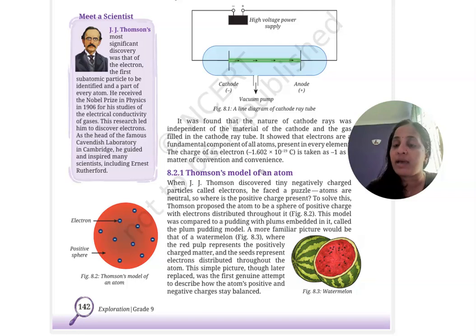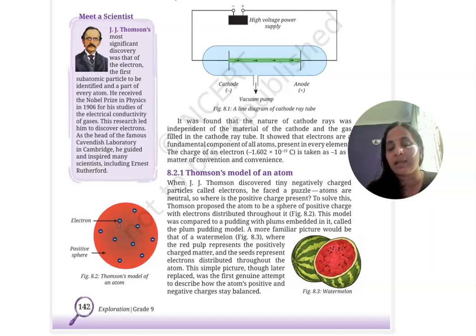But the atom as a whole is neutral, so something must be there to neutralize the charge. Based on his theory, he proposed the atom like a watermelon. You can see here this red portion of the watermelon, that he considered as the positive portion of an atom.